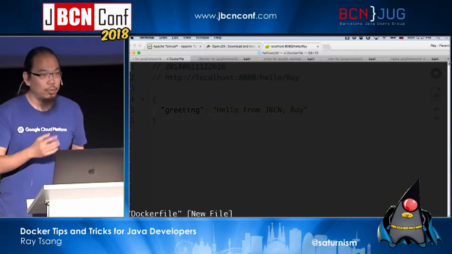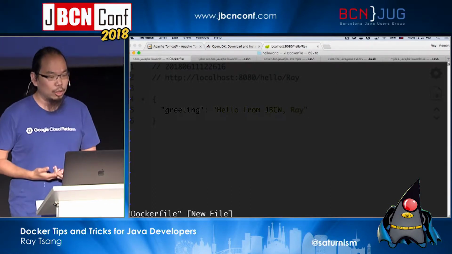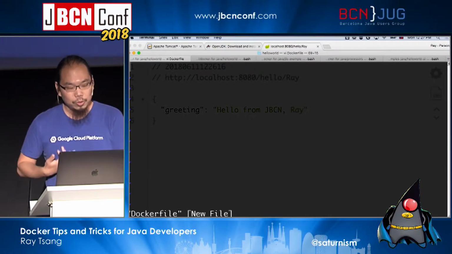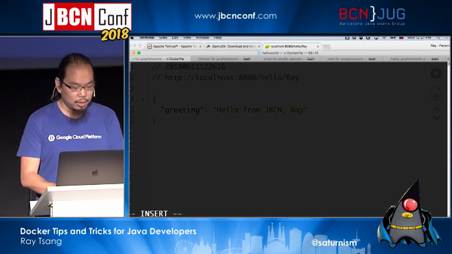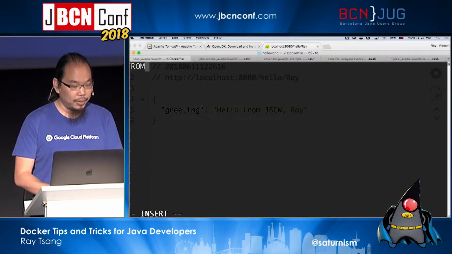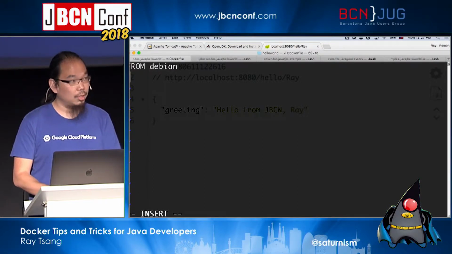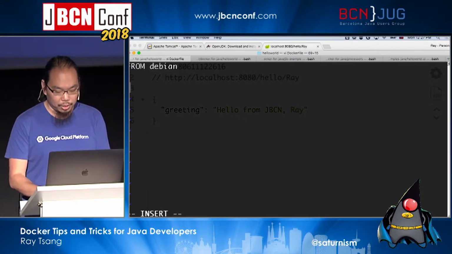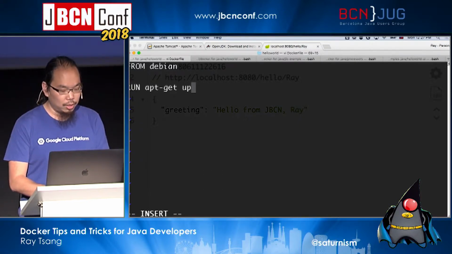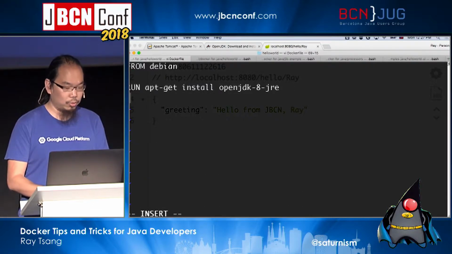Now, typically, what we ended up doing is write another instruction to tell potentially a separate team, like, oh, okay, I need to run it on, say, a Debian base image, right? So somebody says, okay, I need Debian as the operating system. And then we say, okay, we need to maybe install something. Somebody needs to install, like, OpenJDK-8-jar, right? And maybe I need to install something else, so it doesn't matter.